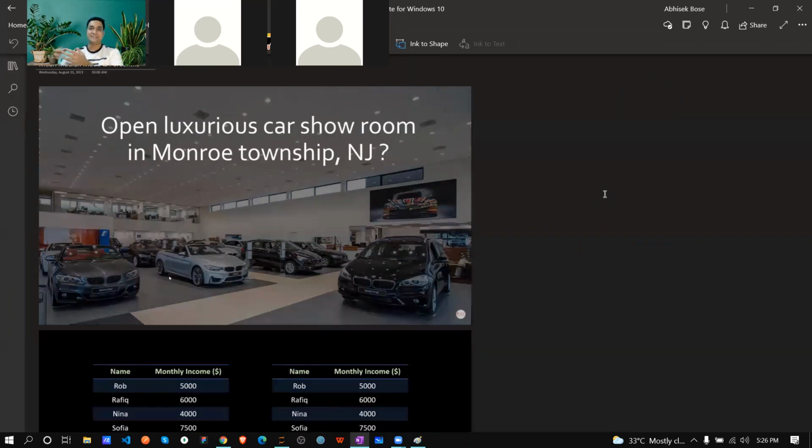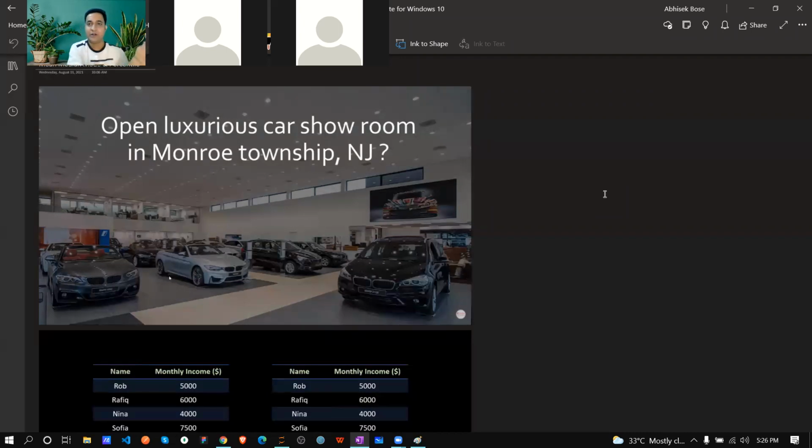That place is costly or not, living style. Obviously then only will you open a luxurious car showroom. So if you are a data scientist, you have to gather some data from the market and analyze it. Then only you can predict whether opening that luxurious car showroom will be beneficial or not. How will we do that? This kind of example we will see based on mean, median, mode, percentile.